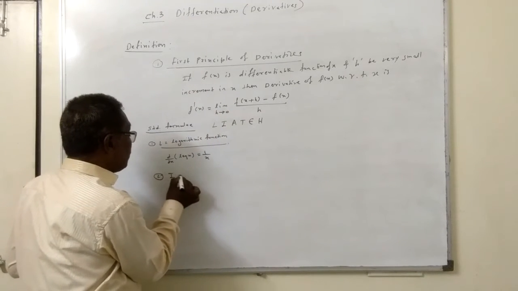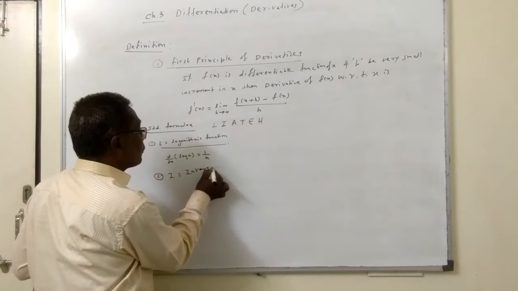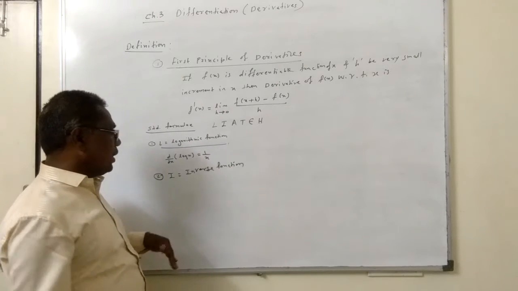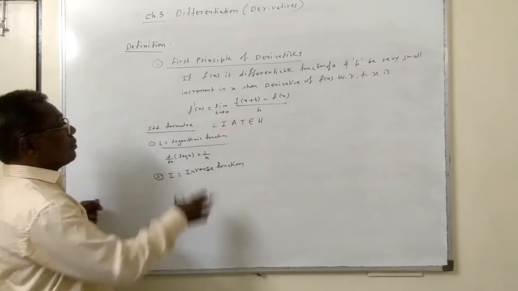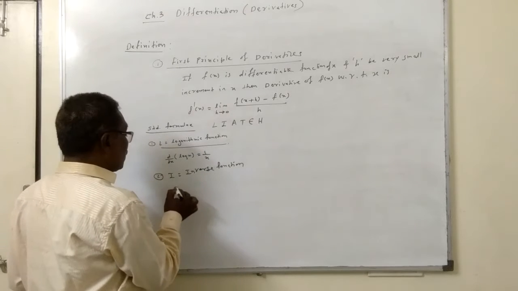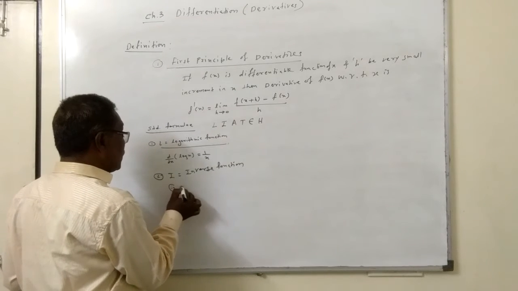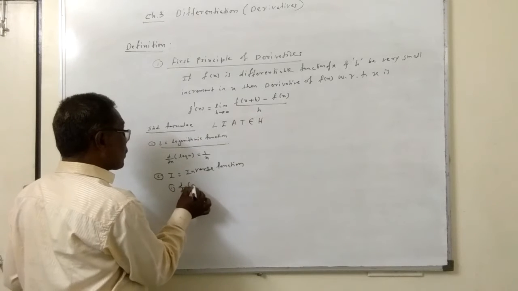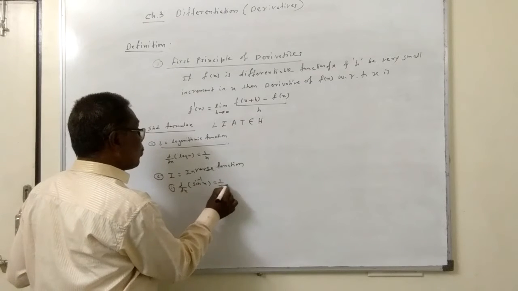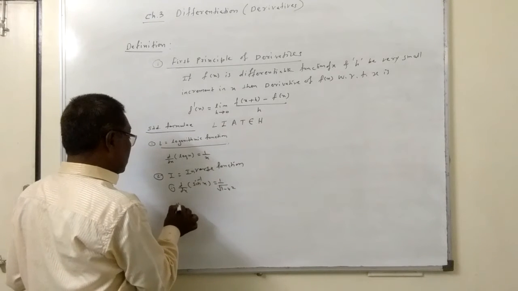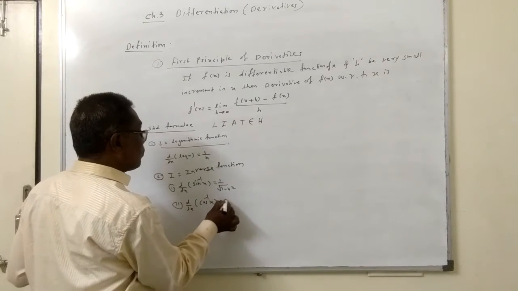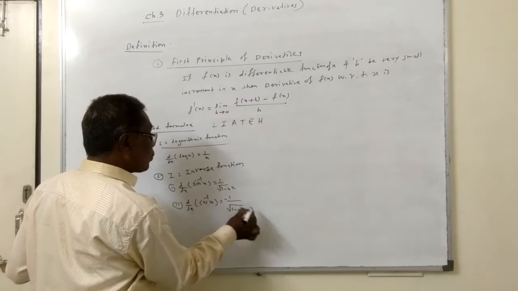The second function, I, means the inverse function. You know there are 6 inverse functions, actually inverse trigonometric functions, so sine inverse, cos inverse, etc. The first formula: d by dx of sine inverse x is equal to 1 upon under root 1 minus x square. d by dx of cos inverse x is minus 1 upon under root 1 minus x square.